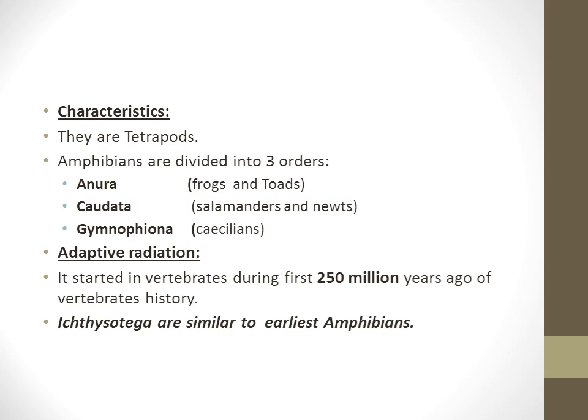In the process of adaptive radiation, many groups of vertebrates were formed first during 250 million years of vertebrate history. Thus, vertebrates filled most aquatic habitats, and the prehistoric waters contained many active, powerful predators. However, vertebrates were absent on land. Only some arthropods lived there as predators.